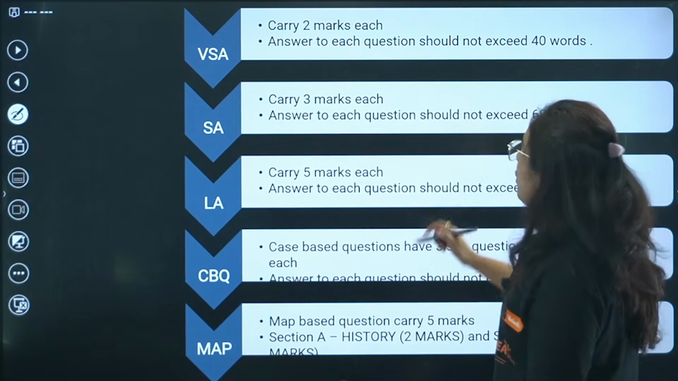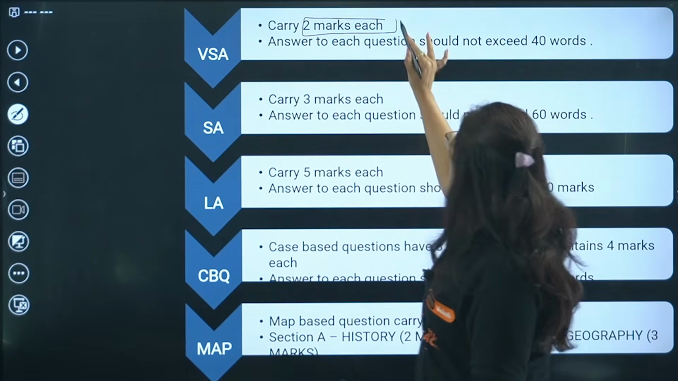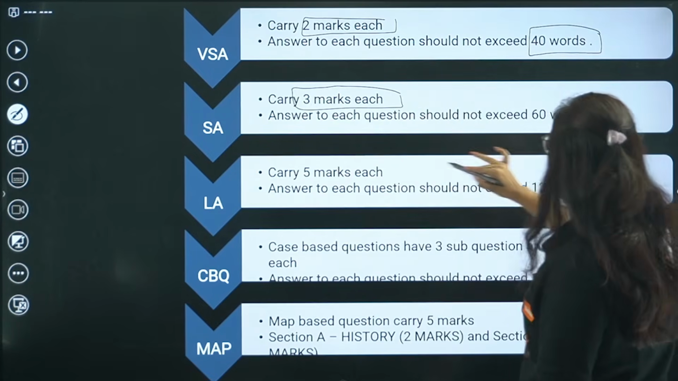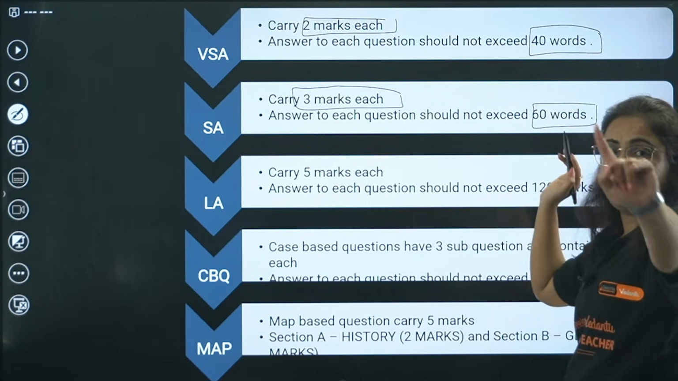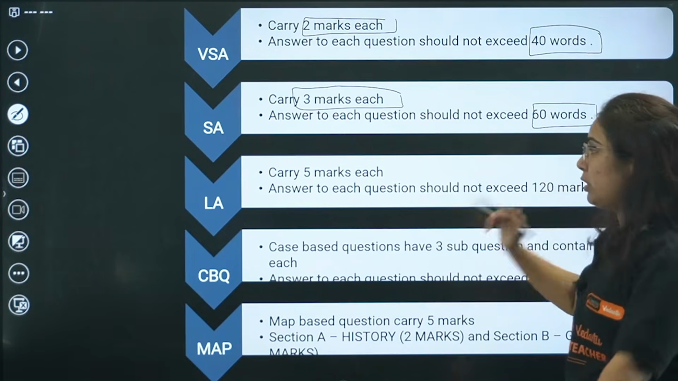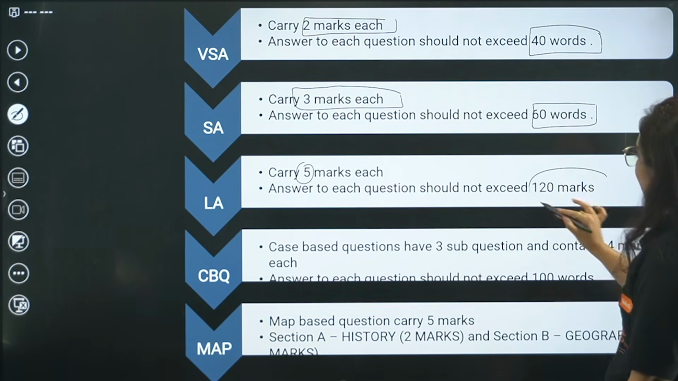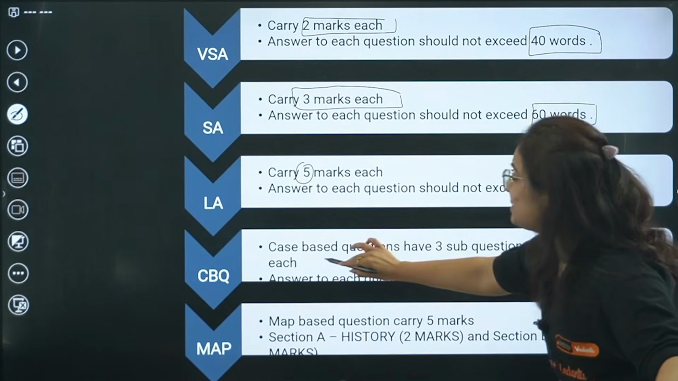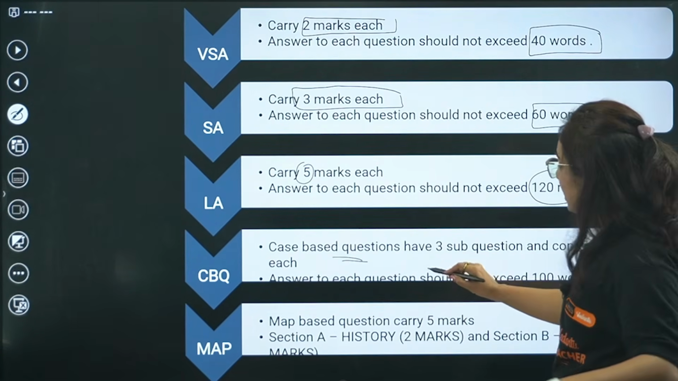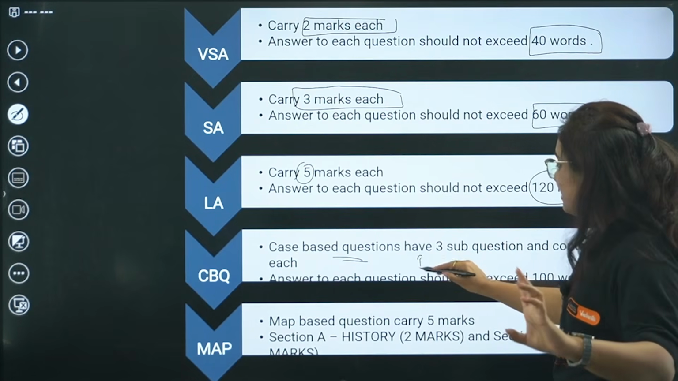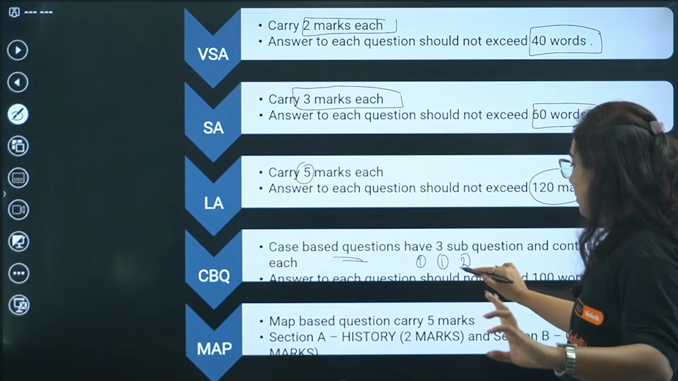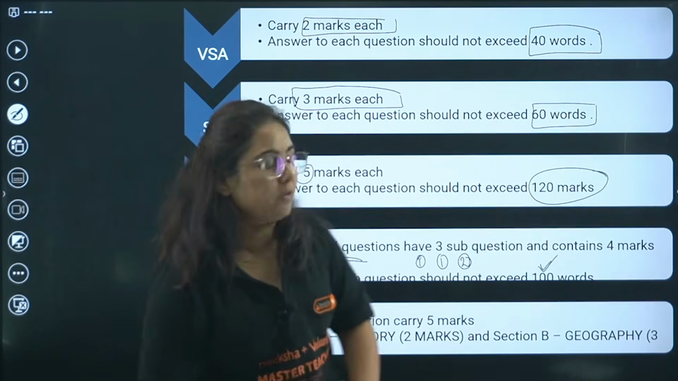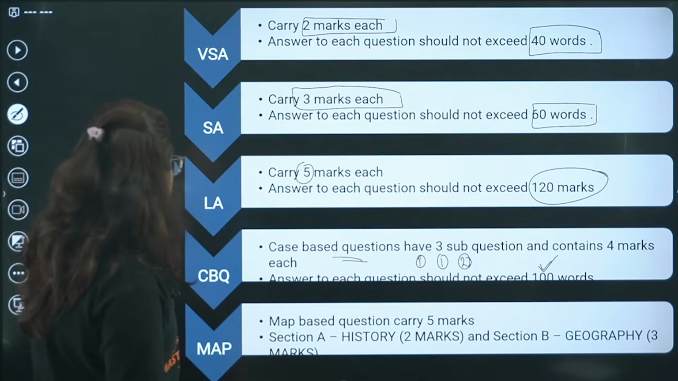Okay, so a question that carries 2 marks each should not exceed the word limit of 40 words. A question that carries 3 marks should not exceed the word limit of 60 words. Pay attention, not less than required, not more than required. For a 5-marker question, we should not exceed the word limit of 120 words. Even here, we have the detail of case-based questions also beta. In a case-based question, there are 3 questions, 2 for 1 mark and another one for 2 marks. So here you should keep in mind that your word limit is not exceeding beyond 100 words. Okay, map-based questions are for 5 marks.